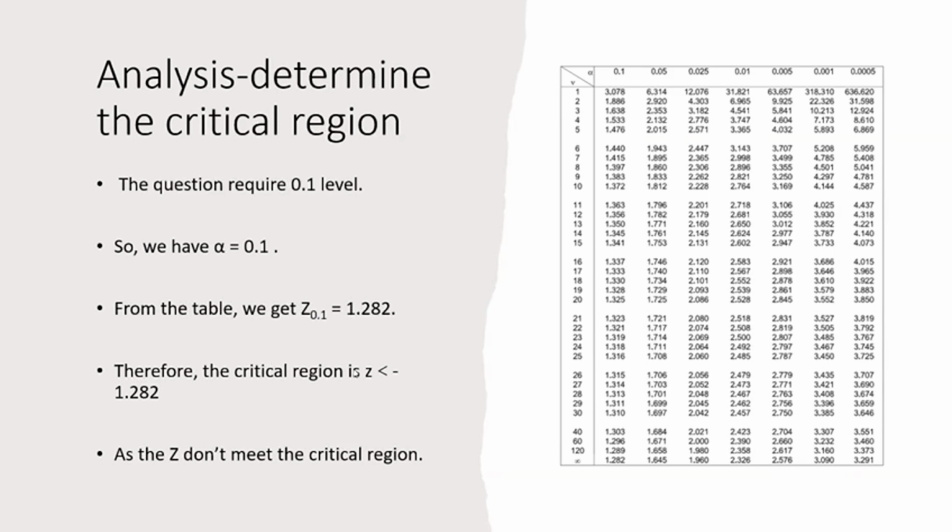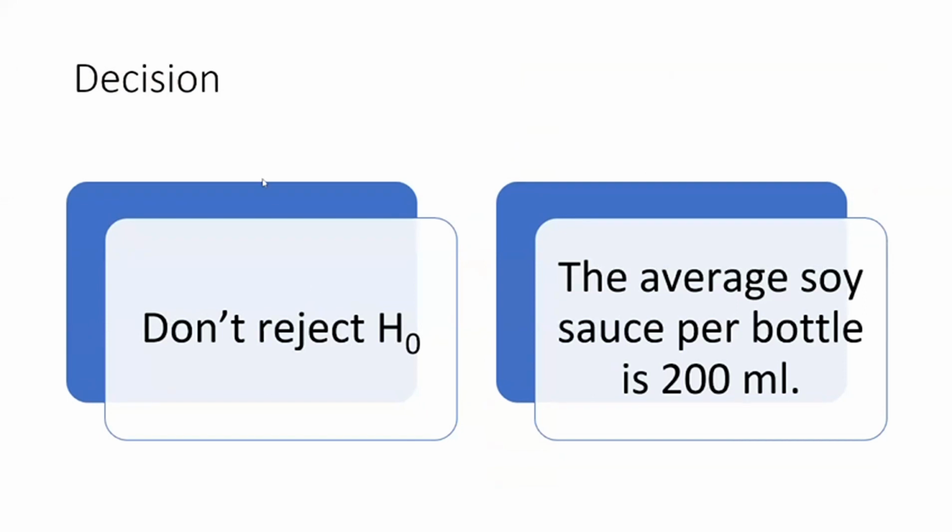Therefore, the critical region is z less than minus 1.282. As the z-score does not meet the critical region, we can get the conclusion: do not reject H0. The average volume per bottle is 200 ml.